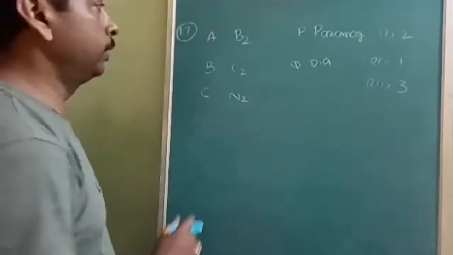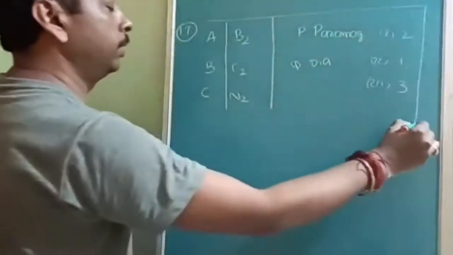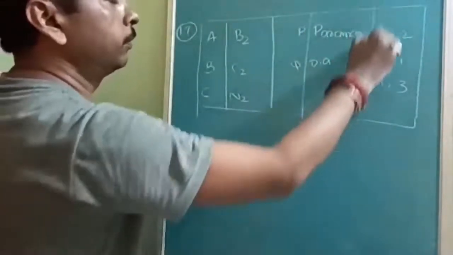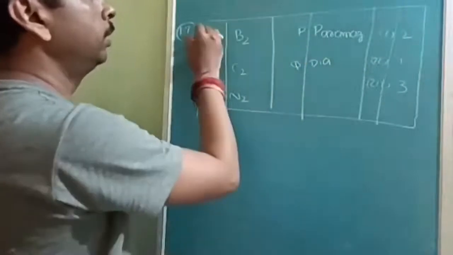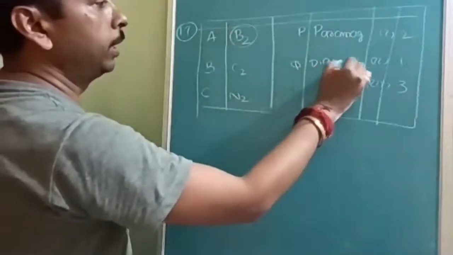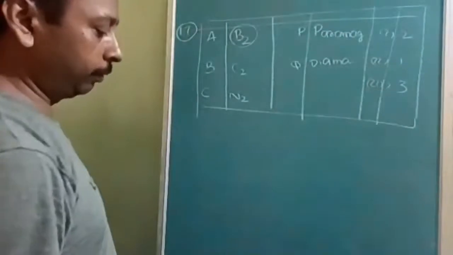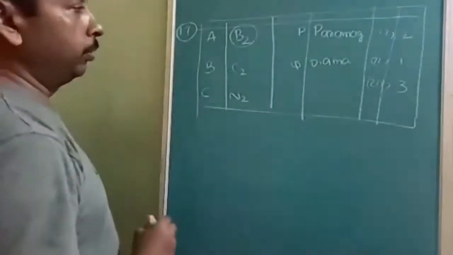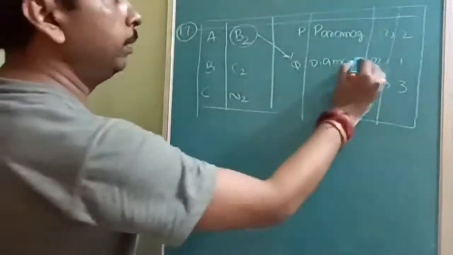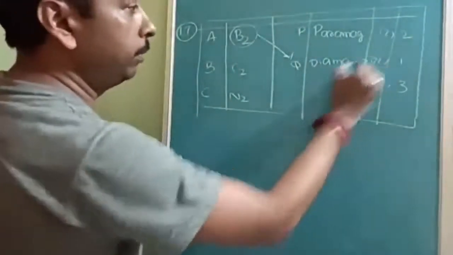Okay, so these are somewhat lengthy questions. If you get this type of question in the examination, it should be given the last preference; you should attempt these in the last. In option A, B2, you have to say whether it is paramagnetic or diamagnetic, and what the bond order is. Like that, you have to do a 3-column match the following. I think you can do this. A will be Q, and Q will be 2. It is not much of a problem, only a time-taking question.